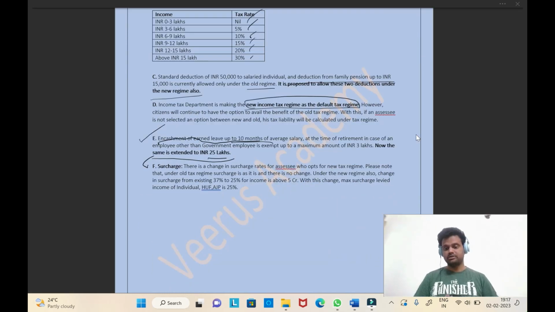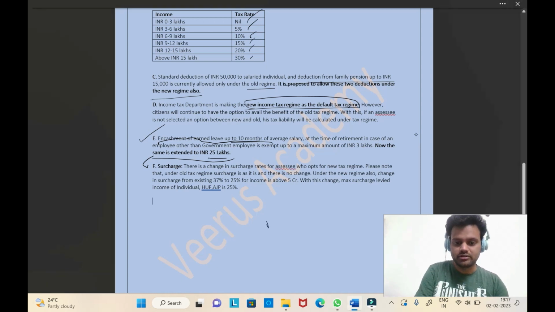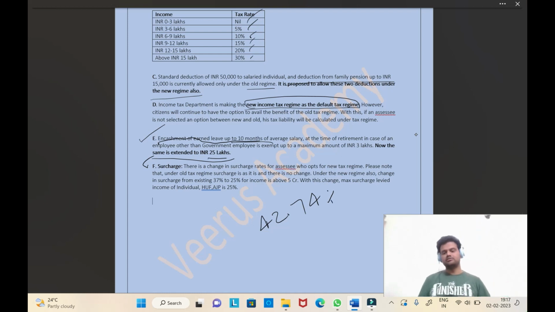Point F is related to the surcharge. In India, the highest personal income tax rate is 42.74%. This is applicable to those whose yearly income is above 5 crores. For them, including the surcharge, the maximum tax rate is 42.74%. This is the highest tax rate in the world. The government doesn't want the visibility of India charging the highest personal income tax rate, so they want to reduce this tax rate by reducing the surcharge rate.